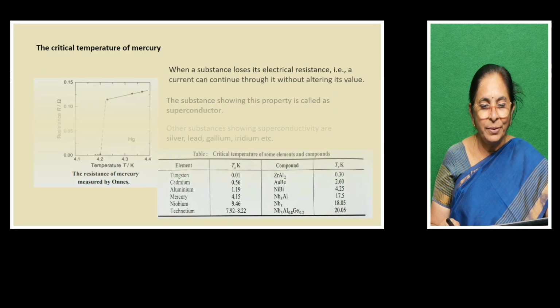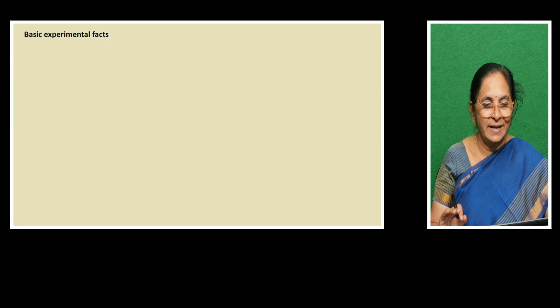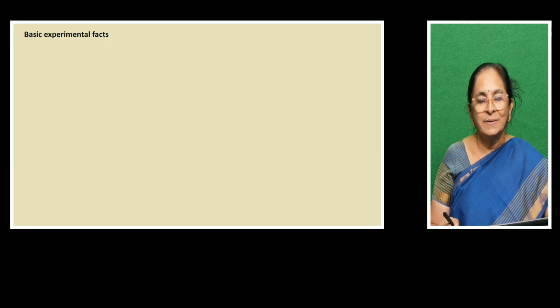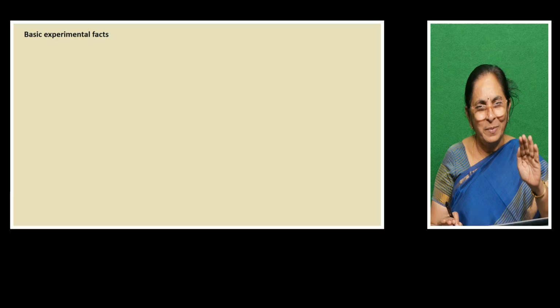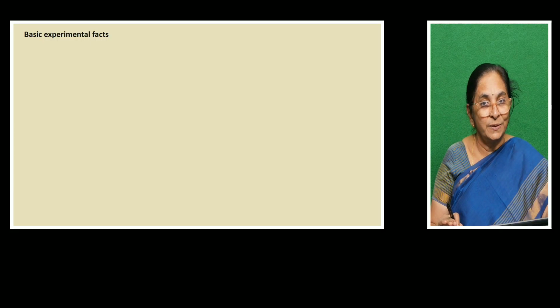So we can find out. Next, let us discuss some experimental facts which scientists have observed. So, what are superconductors? What are conductors? Normal conductors, when they are cooled to very low temperatures closer to absolute 0, become superconductors.